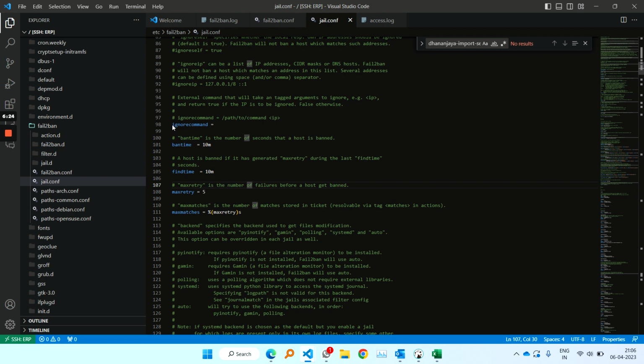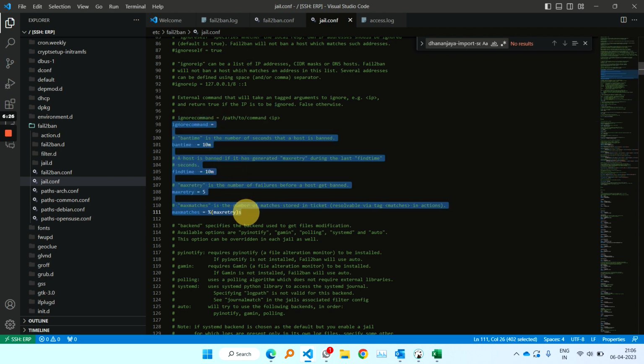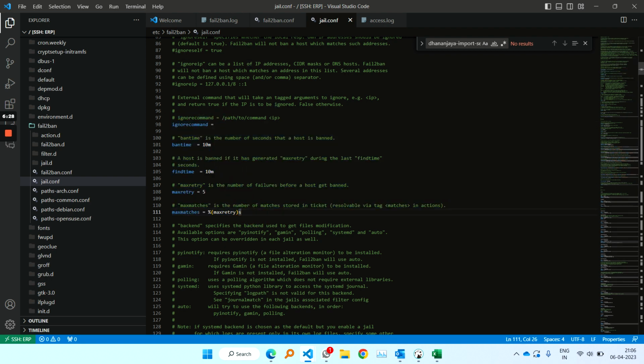So these are the parent level settings for all the jails, like ban time, how long the IP should be banned, find time, and max retry, which means 5 times can be tried before the service fails, within 10 minutes, so that's the frequency.